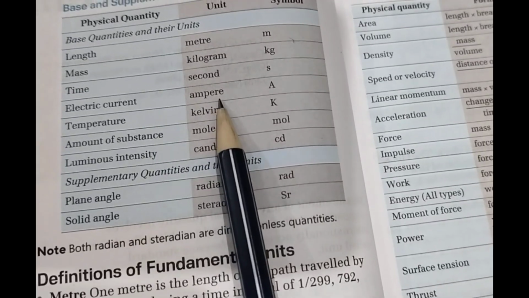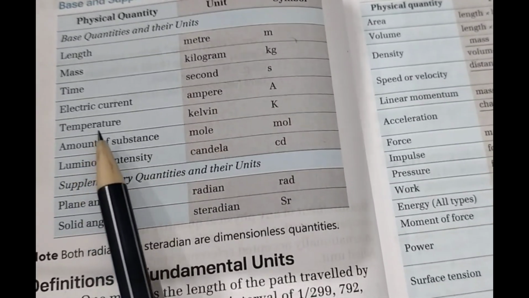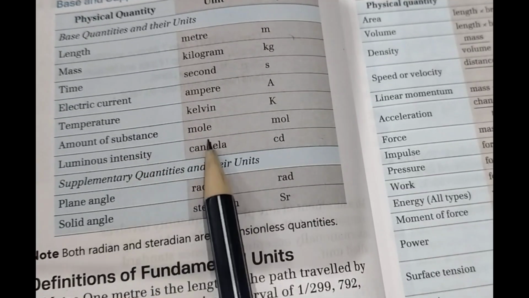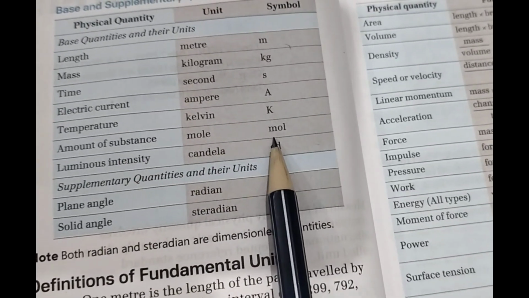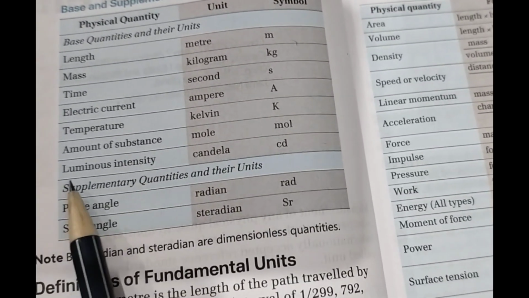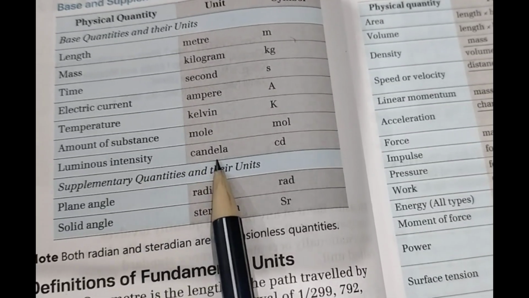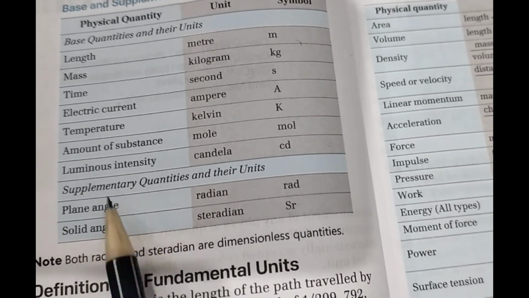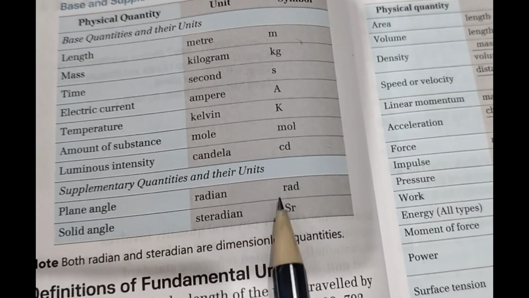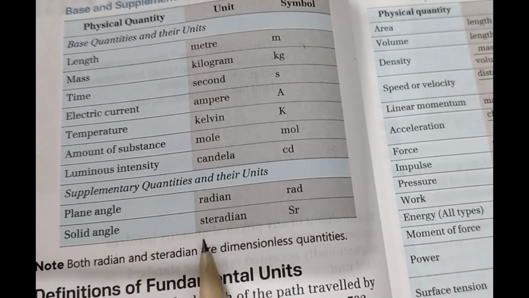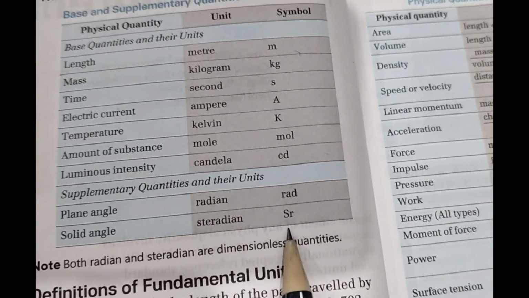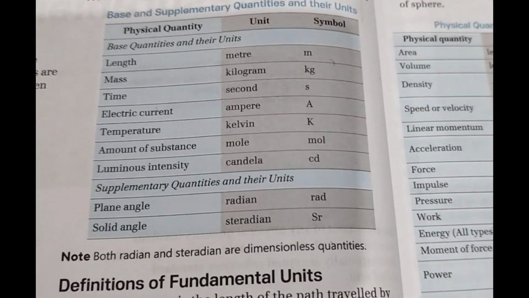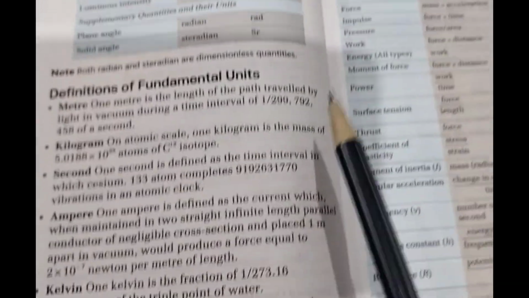Electric current, it's ampere, capital A. Temperature, Kelvin, capital K. Amount of substance, mole, and the symbol is mol in small letters. Luminous intensity is candela, the symbol is cd in small letters. The 2 supplementary quantities: plane angle, it's radian, rad, and solid angle is steradian, sr. So this is a very important table, so you can just take a screenshot of this.